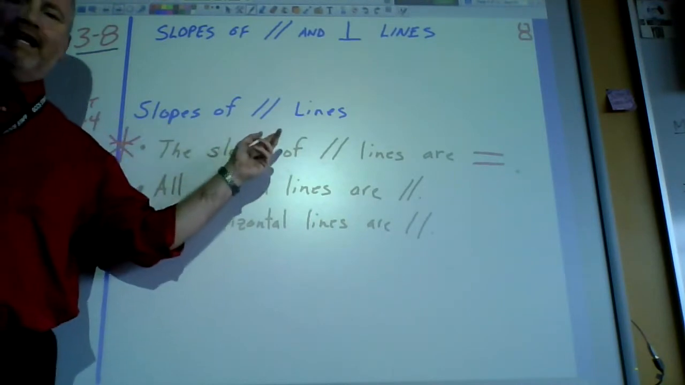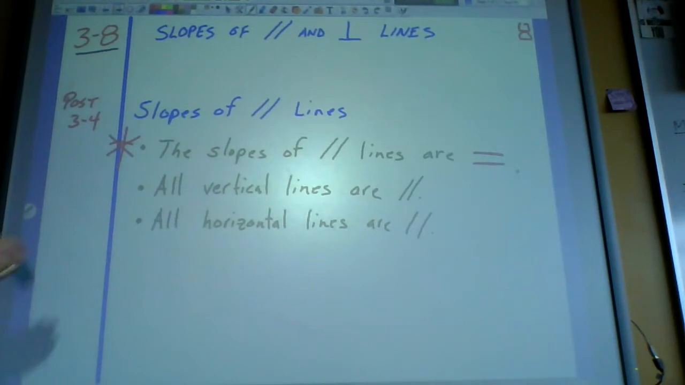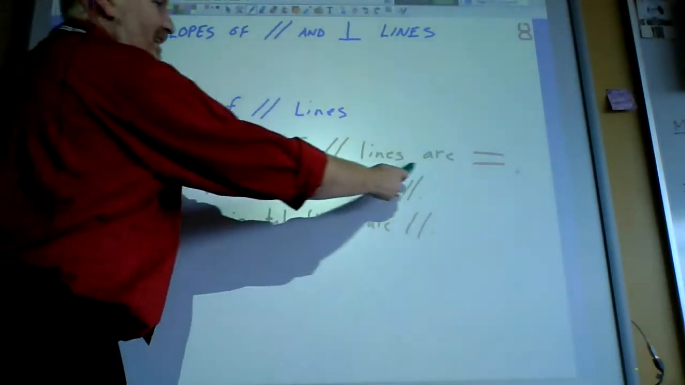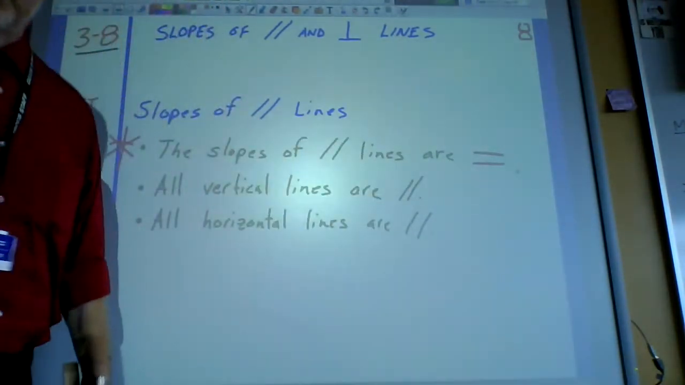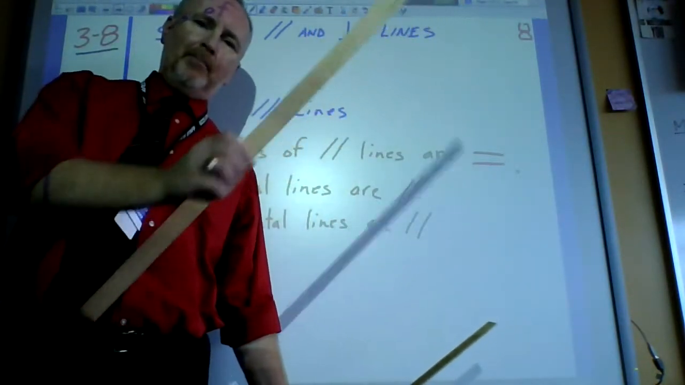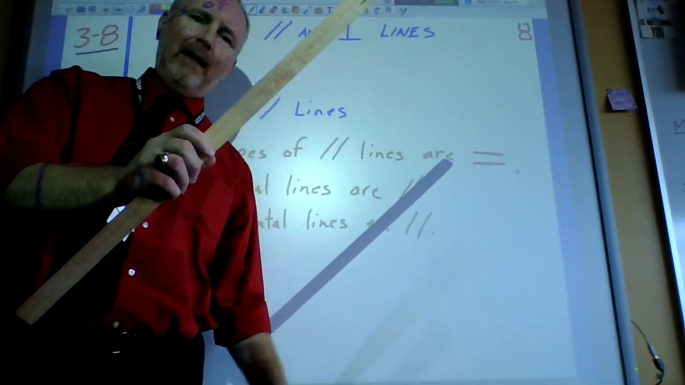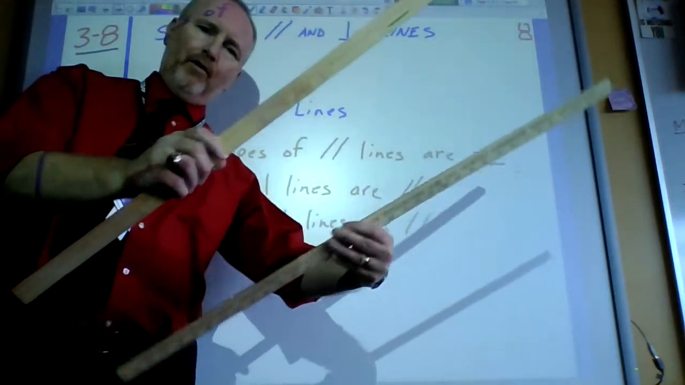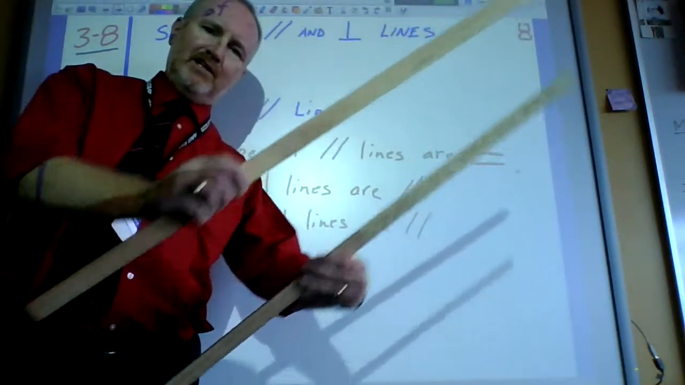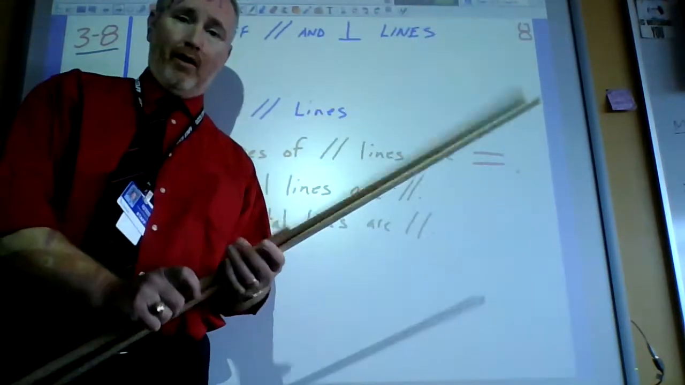Here are some cool things about the slopes of parallel lines, and the most important, notice the big asterisk right here, is that the slopes of parallel lines are equal to each other. Imagine that. If this line right here is going up 3/4, and I want to be parallel to him, I better go up 3/4, right? So we would be parallel to each other. So parallel lines have to have equal slopes.